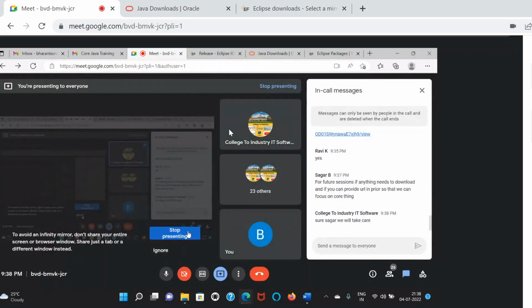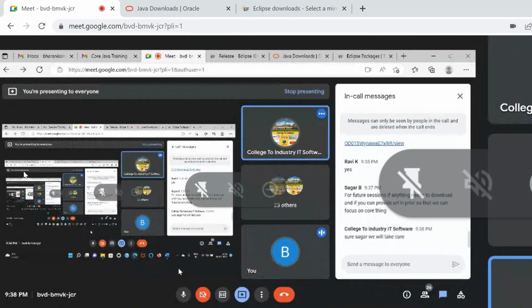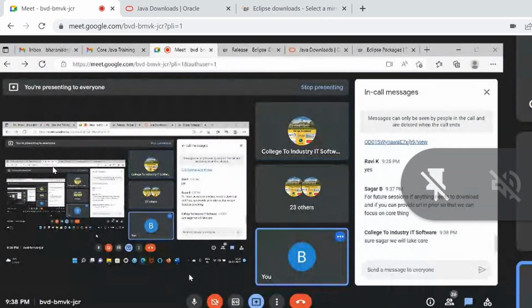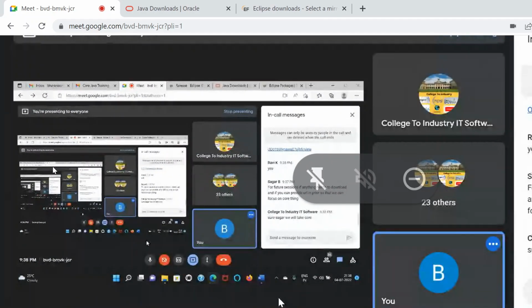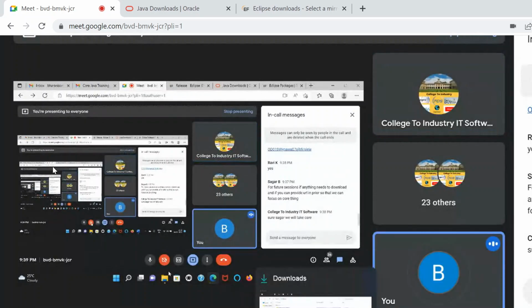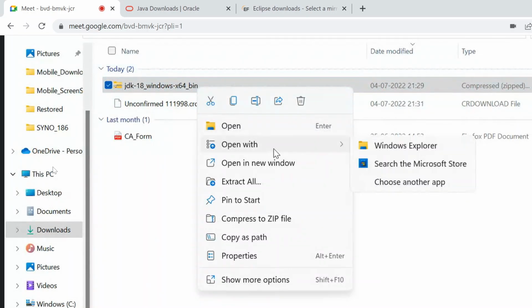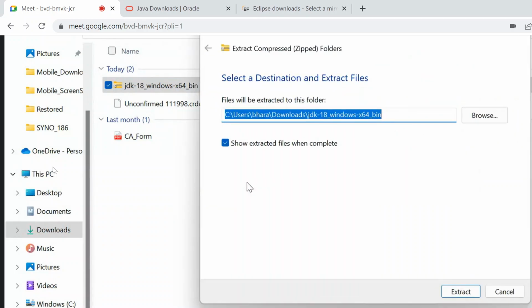Please ignore these codings. You can just go to that Eclipse one. Just extract the file. Where is your Eclipse downloading?